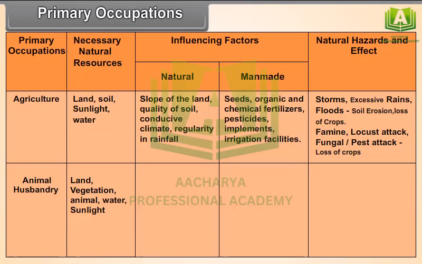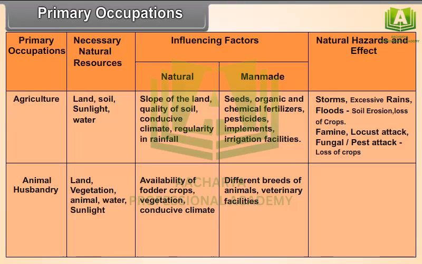Influencing factors, natural: availability of fodder crops, vegetation, conducive climate. Man-made: different breeds of animals, veterinary facilities. Natural hazards and effects: floods, heat or cold waves, famine, epidemics, loss of animal life.